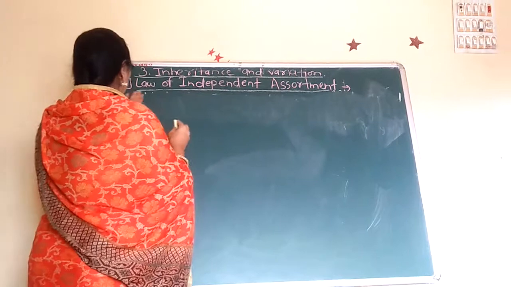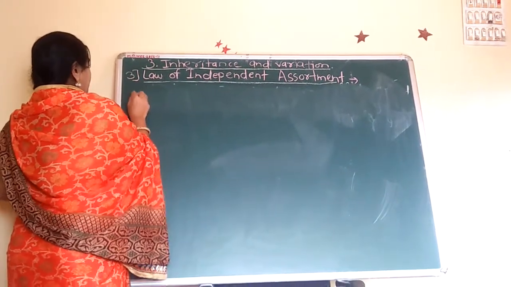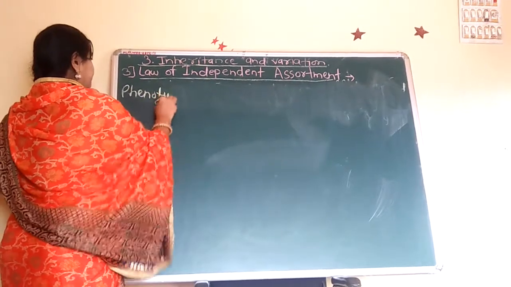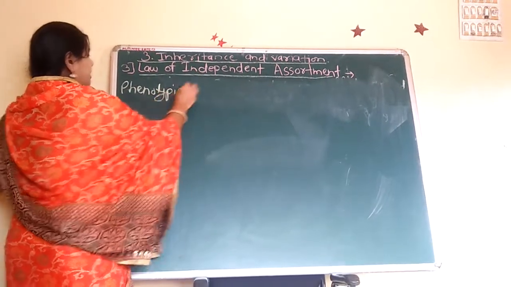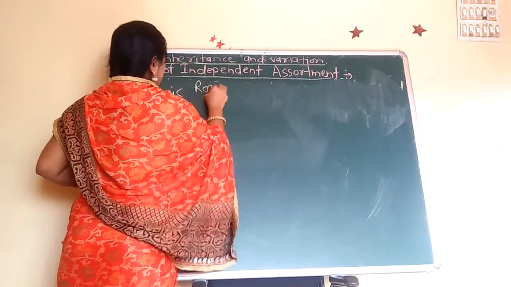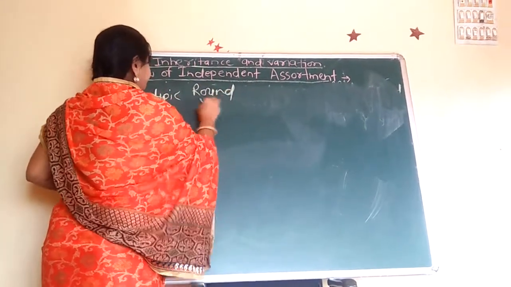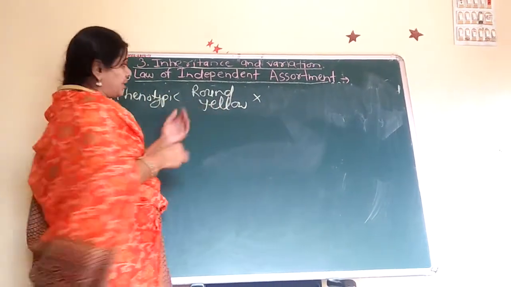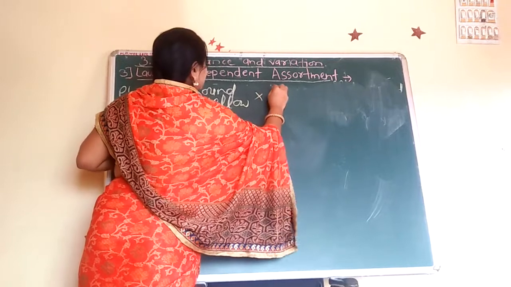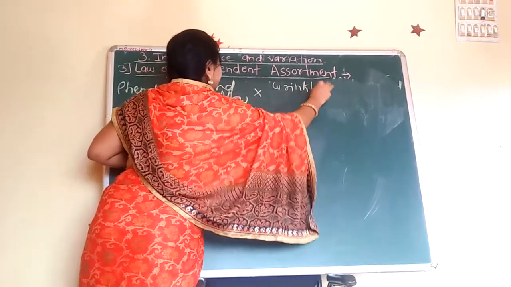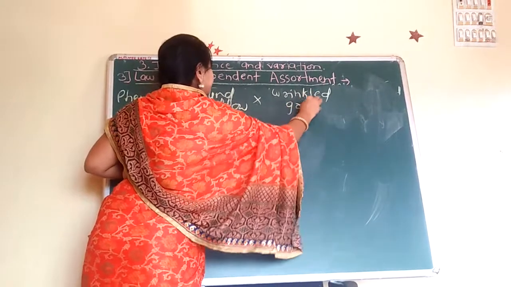Here the dihybrid cross, that is the phenotypic character. Phenotype, that is round yellow, that is the pure dominant, and wrinkled green.